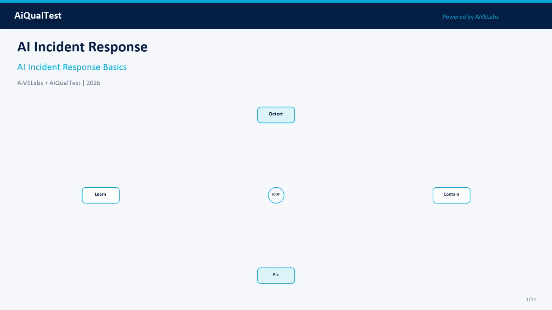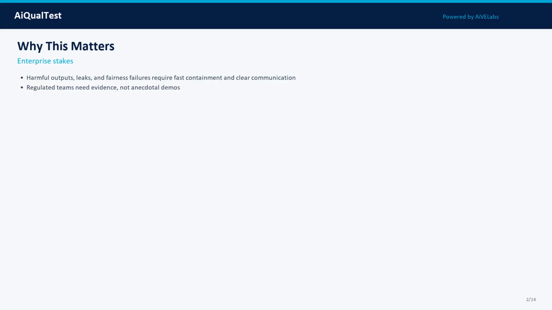AI incidents need the same rigor as security incidents, plus unique steps for model, prompt, and data rollback. This AiQualtest episode gives product, engineering, risk, and quality teams a practical, vendor-neutral playbook for AI incident response in 2026. Use a simple operating loop: detect, contain, fix, and learn. That loop keeps conversations concrete when stakeholders disagree about quality or risk.